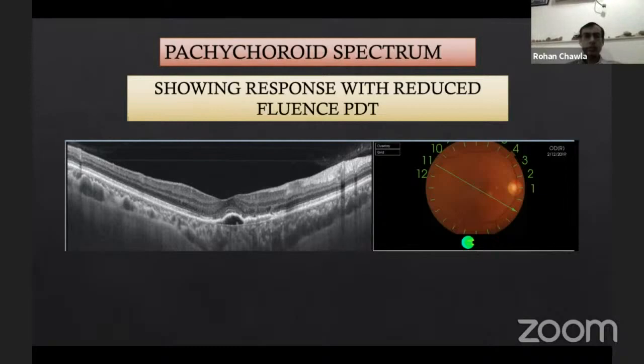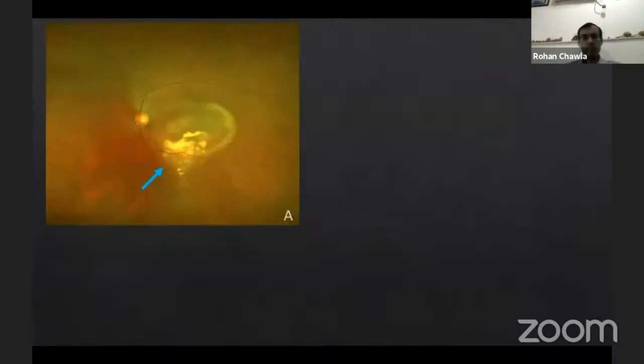So this pachychoroid spectrum is basically those thick choroid which can range from just minimal pigment epithelial changes to a CSR, to polyps, and also secondary choroidal neovascular membranes. So one has to be a little careful with these patients with the thicker choroid.